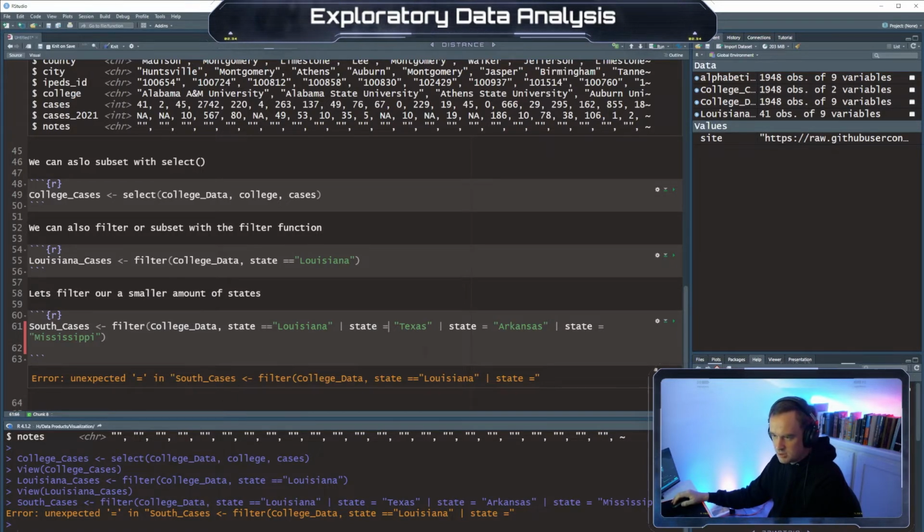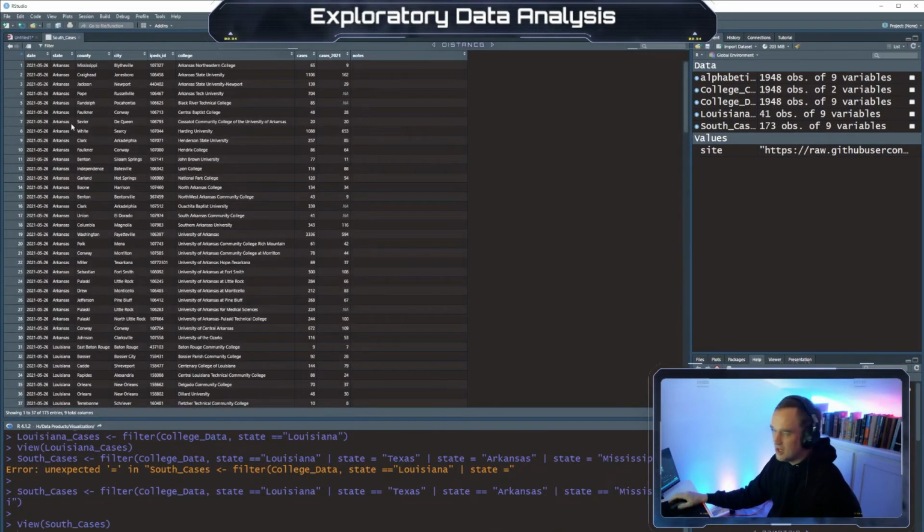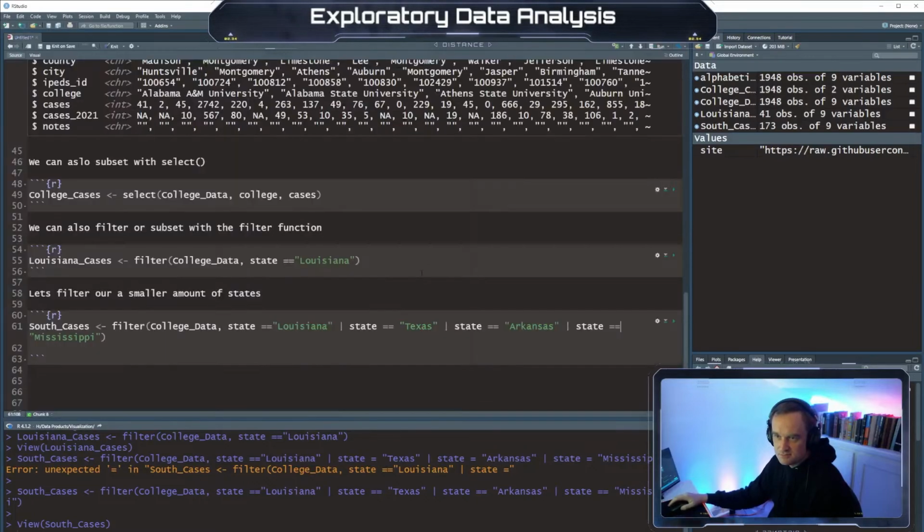So those will be our southern cases. Oh, I need my double equal sign. See, that's what happens if you don't use the double equal sign, is you get errors. There we go. So southern cases. So we have 173 colleges in those 4 states. So you can see we have Arkansas, Louisiana, Mississippi, Texas. All right. So we'll come back to this.